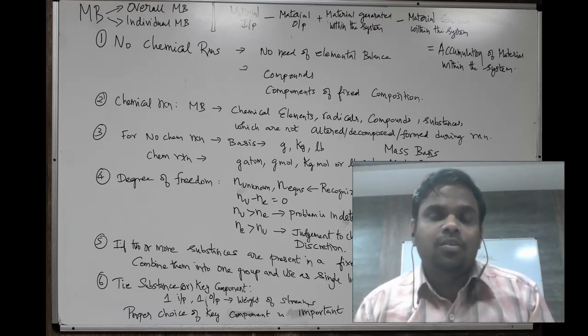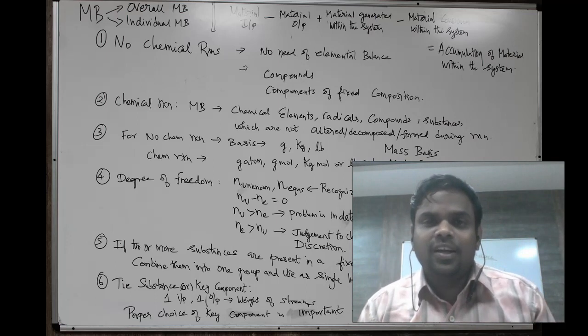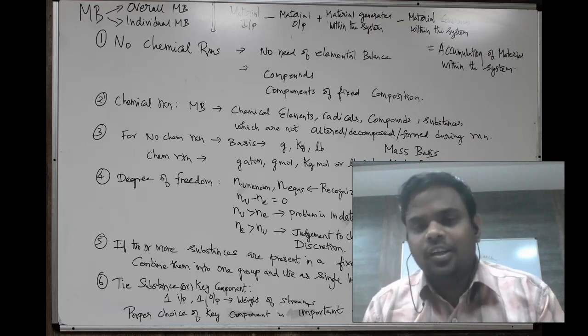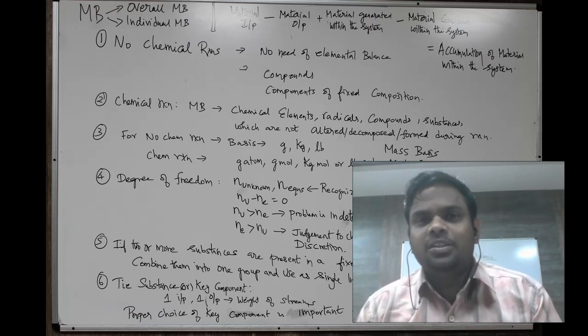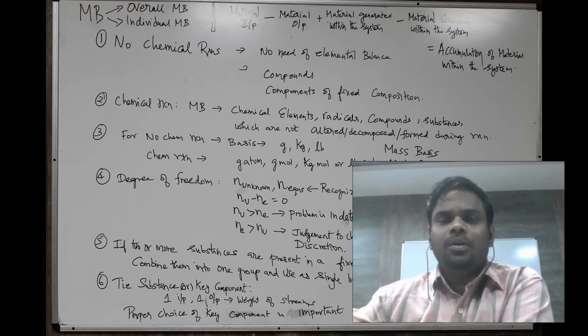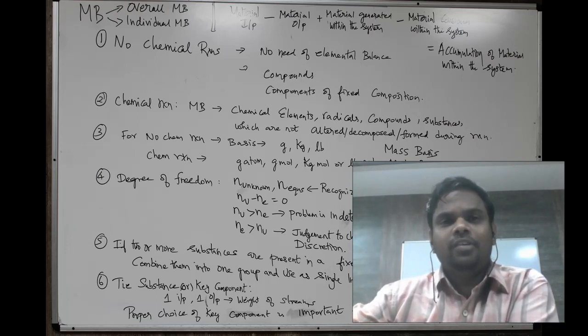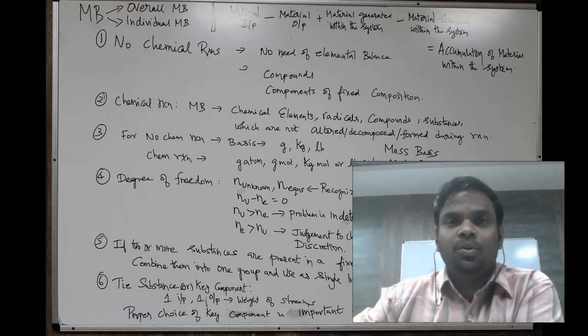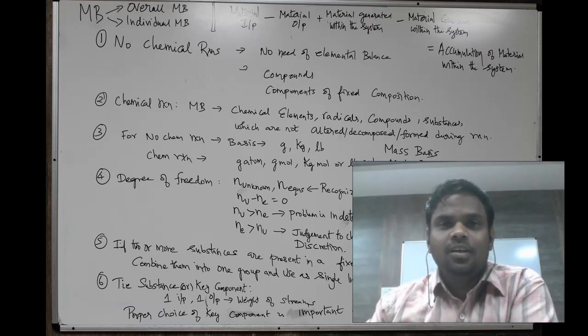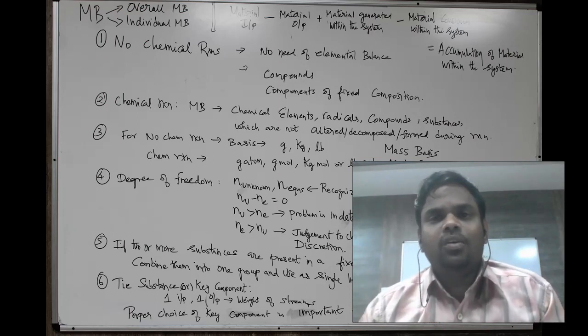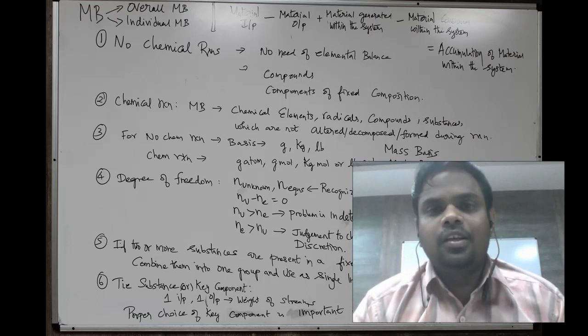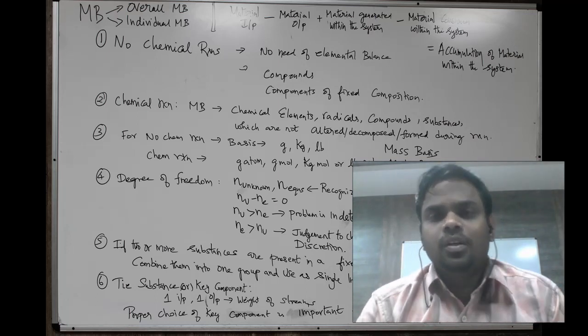For example, we can always go for nitrogen, because whatever nitrogen is entering is not taking part in the reaction. That will be the same amount as the nitrogen present in the leaving stream, right? So the nitrogen input and output balance will help us quickly identify one of the unknown parameters, either the feed amount or the product amount.